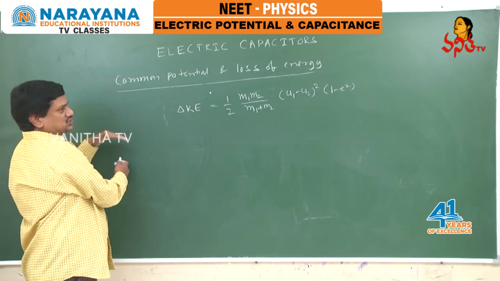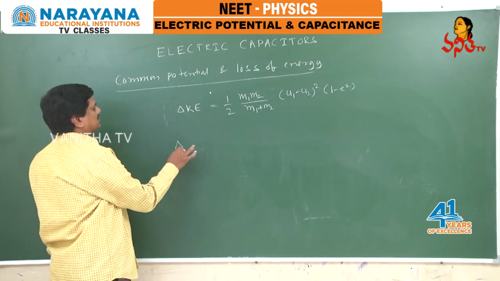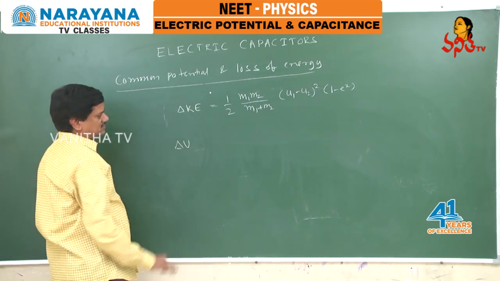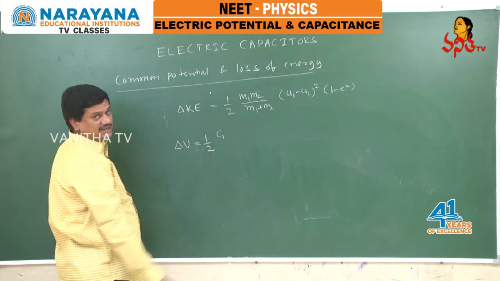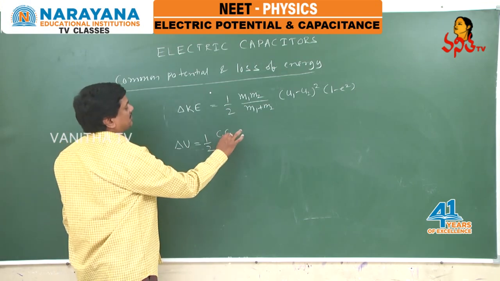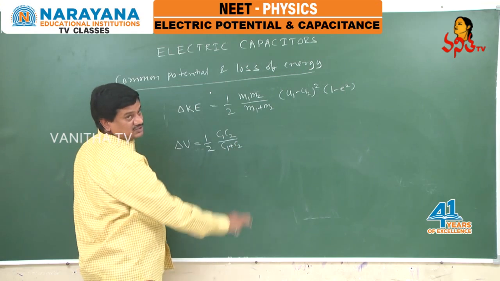When two capacitors are joined, like in the previous common potential concept, the loss of energy delta U equals, I will write like this, 1 by 2. Instead of mass, we write capacitance C1. The other capacitance is C2. In the denominator we write C1 plus C2.